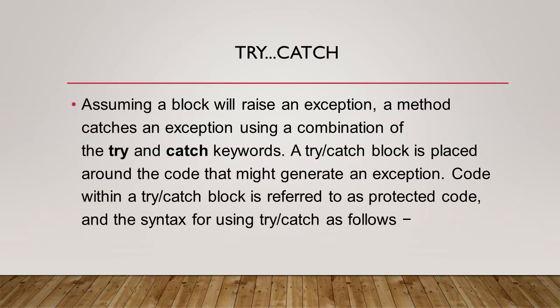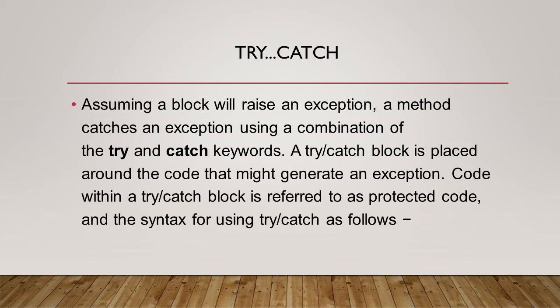Now we will study the combination of try catch block. Assuming a block will raise an exception, a method catches an exception using a combination of the try and catch keywords. A try catch block is placed around the code that might generate an exception. Code within a try catch block is referred to as protected code, and the try block contains the protected code and the catch block contains the exceptional code.